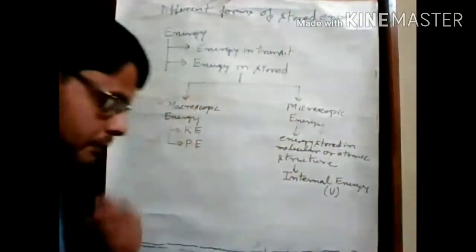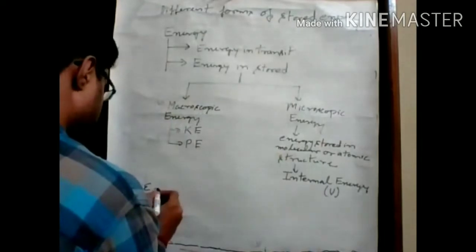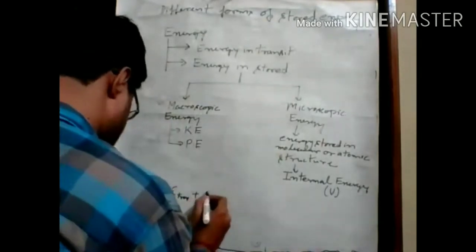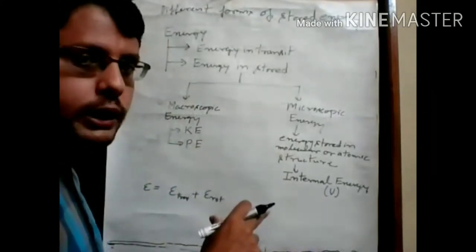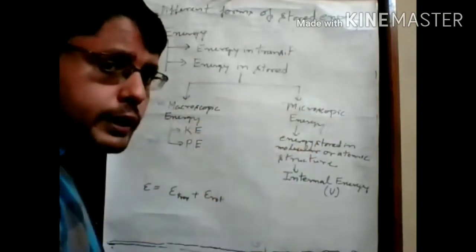Okay, then if we talk about this type of energy further, it may be translatory, it may be rotatory, because all this type of energy is the index of molecular motion. Okay, we are talking about molecular motion because we are talking about microscopic energy.